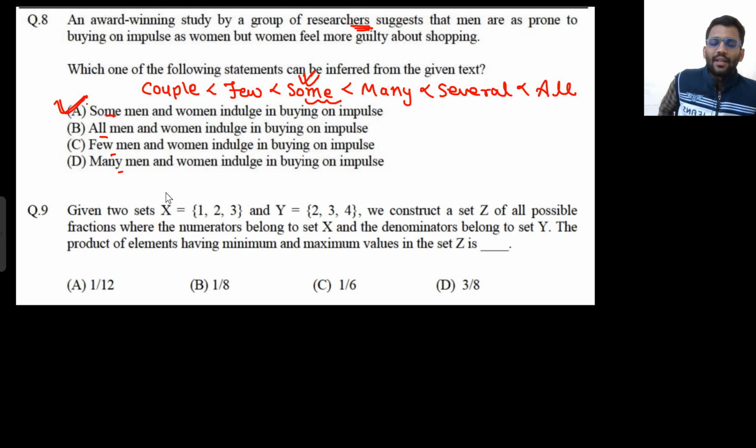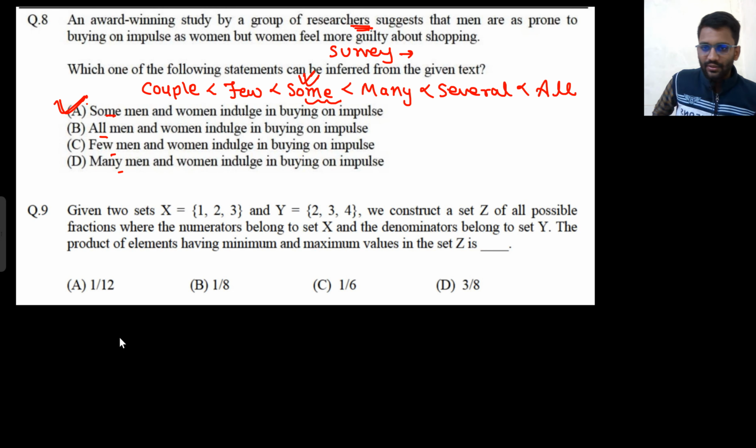Okay, so for any research, for any survey, always the result is for some people. You can't say for all, you can't say for several, many, or couple, or few, but some people. It generalizes some people only. So for research or any survey, for survey as well, only some will come. Okay, so some men and women indulge in buying on impulse.